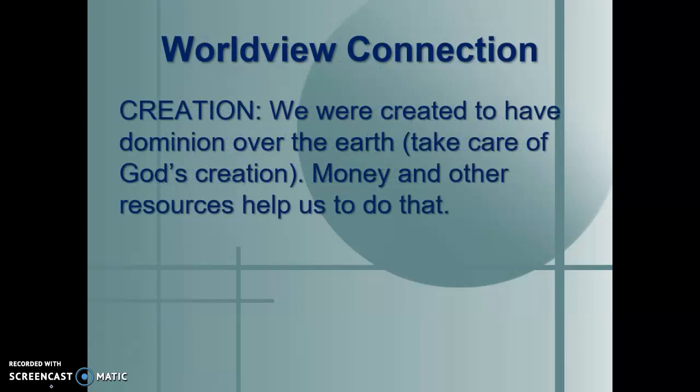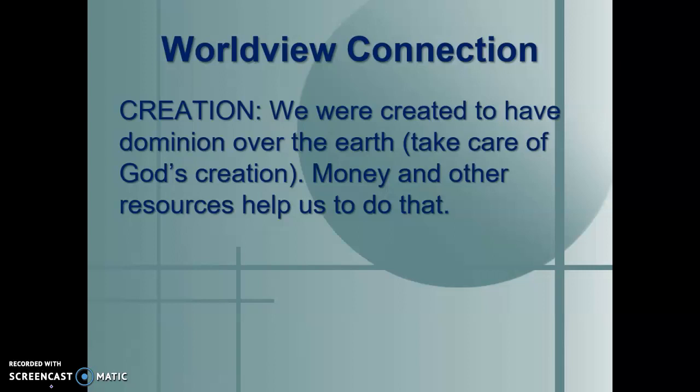One other thing I want to remind us about is this worldview connection. Remember, when we talk about worldview, we're talking about creation, fall, and redemption. Essentially, how did God create things to be? What happened when man sinned after the fall? And what can we do to try and redeem or restore God's creation? When we look at creation, we always go back to that creation mandate. We were created to have dominion over the earth. And what that means is that we were created to take care of God's creation. That includes the actual physical earth itself and the other things that he's created, like the animals and other people. So we are supposed to take care of what God has created.